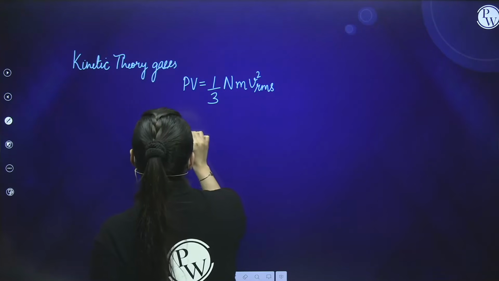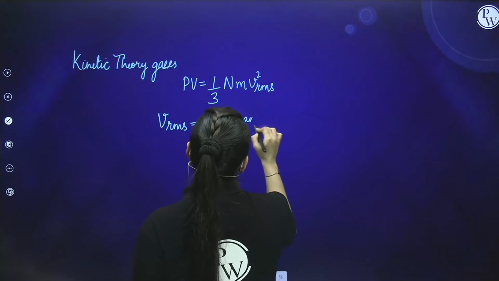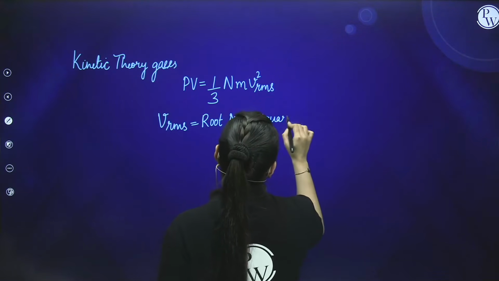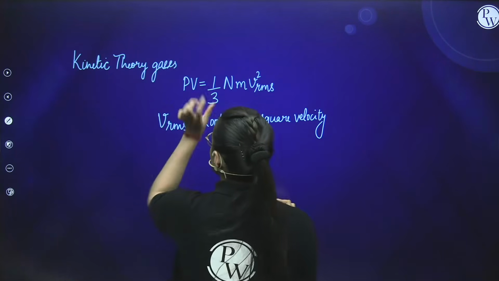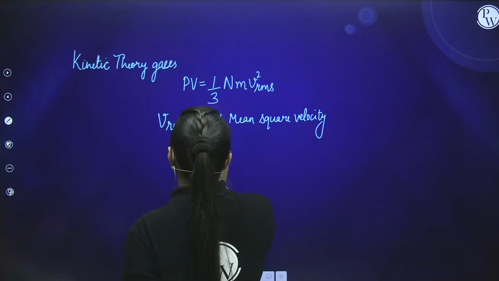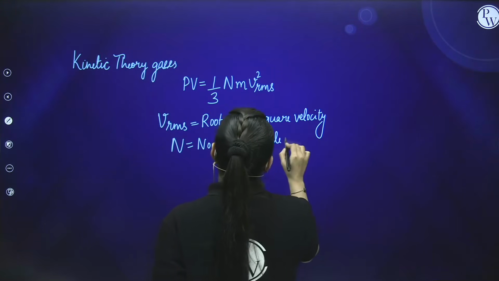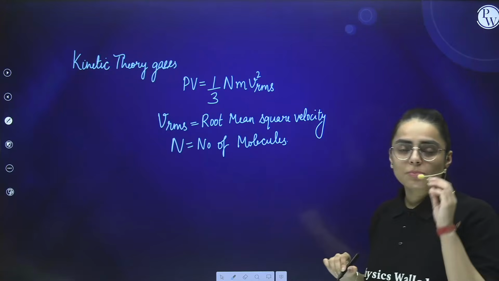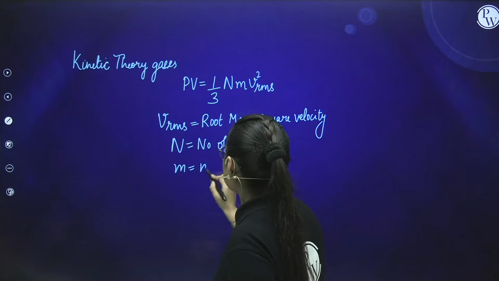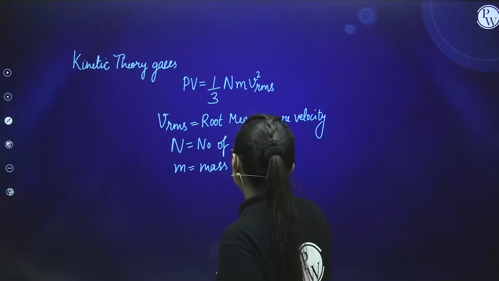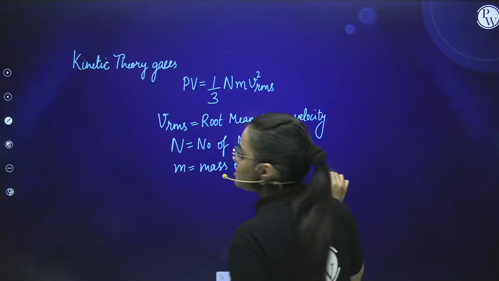V rms refers to root mean square velocity. Other than this, this is pressure, this is volume, and here is the number of molecules. If I talk about mass, mass is m. Here is the mass of one molecule. m refers to the mass of one molecule. Is it clear to you? Is it clear to you, students?